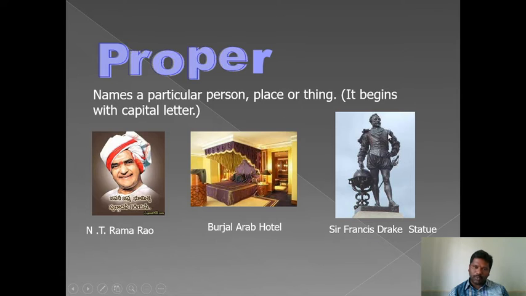So I want to explain proper nouns with some images. Here we have three images. See NTR, the great politician, the great artist, N.T. Ramarao. It's the name of a particular person, actor and politician, so it's a proper noun. When we come to the second image, it's a hotel, Burj Al Arab Hotel. It's the name of a particular hotel, like Fortune Kanaka Hotel, Novotel. The next is the name of a particular statue: the statue of Mahatma Gandhi, the Statue of Liberty in America.